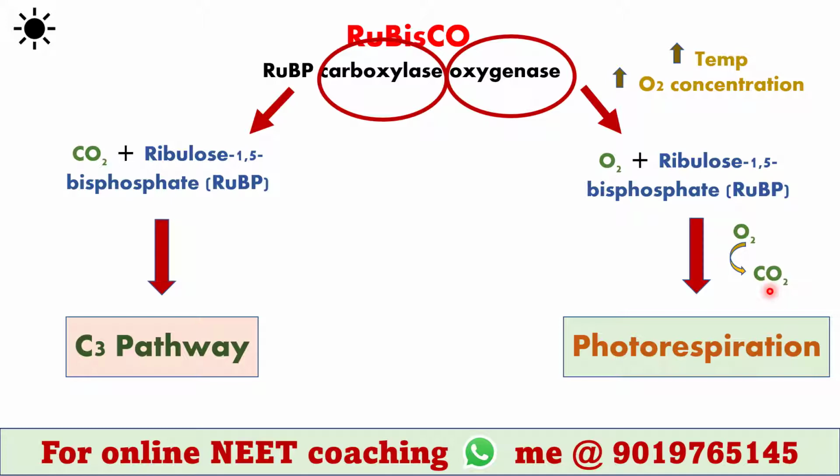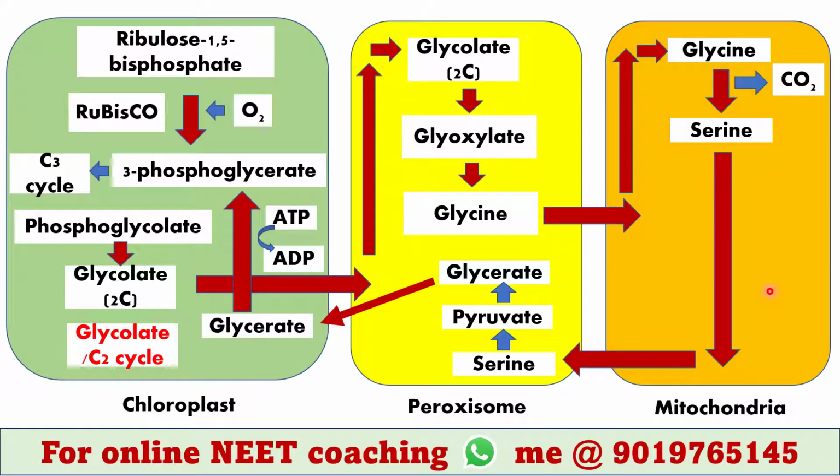Now let's talk about the mechanism of photorespiration. In stroma of the chloroplast, Rubisco binds to oxygen and ribulose 1,5-bisphosphate and forms 3-phosphoglycerate and phosphoglycolate. 3-phosphoglycerate enters normal C3 cycle. Phosphoglycolate is converted into glycolate.